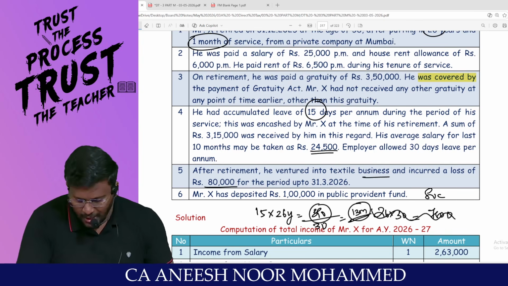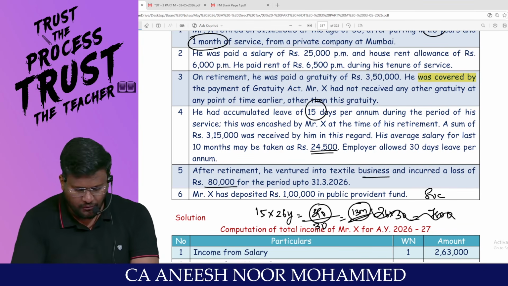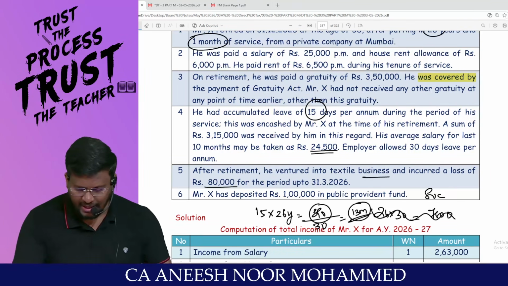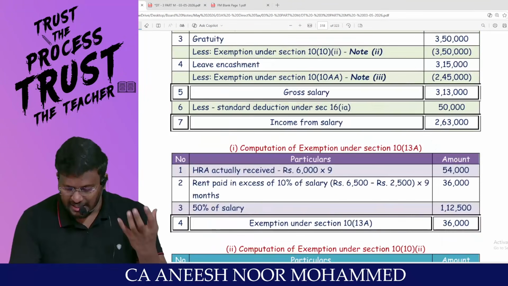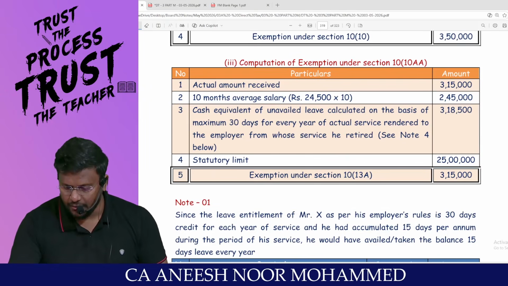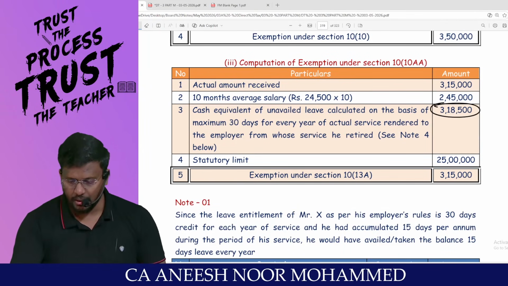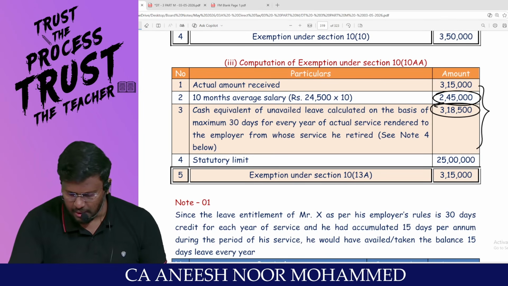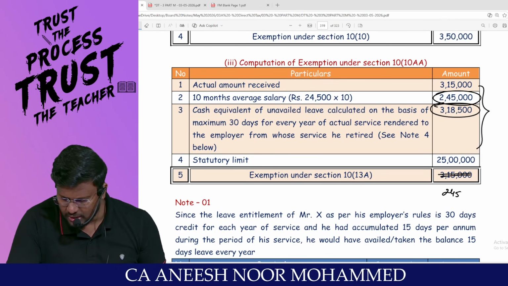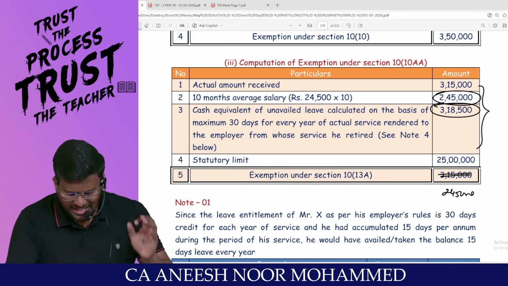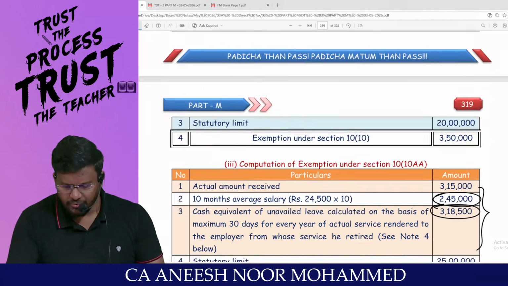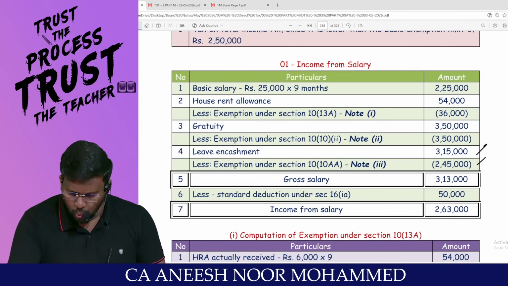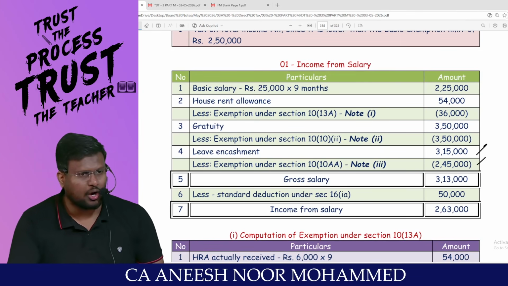That means 1 month average salary is 24,500. 24,500 into 13 comes to 3,18,500 is the cash equivalent of leave credit. That is what 3,18,500. You tell me what is the least? 2,45,000 is the least, my dear lovable students. 2,45,000 is the least. Am I right, sir? So what is the actual leave salary received? 3,15,000. From that 3,15,000, if you reduce 2,45,000, balance will be automatically taxable.